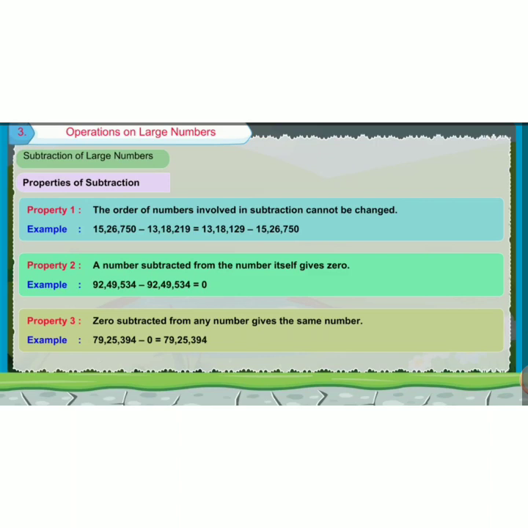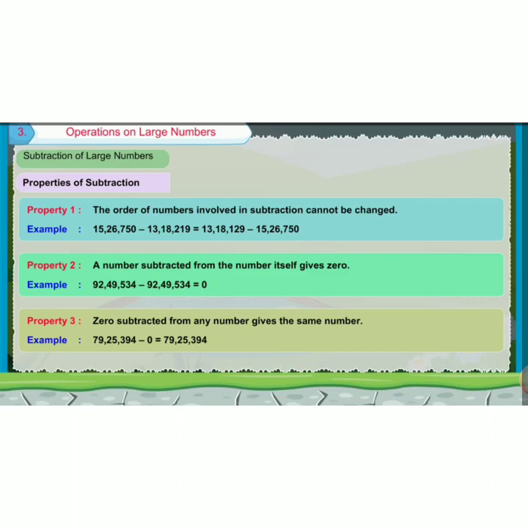For example, 15 lakhs 26,750. You are going to subtract 13 lakhs 18,219. You will get the answer. But when you change the order, like 13 lakhs 18,219 minus 15 lakhs 26,750, will you get the same answer? No. The answer will change. So you should not change the order.